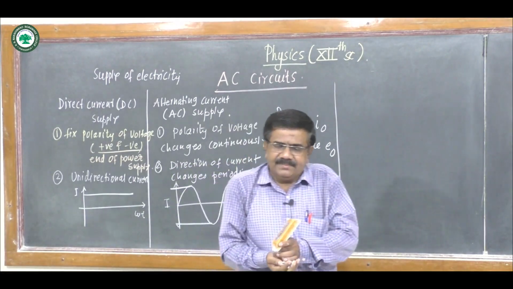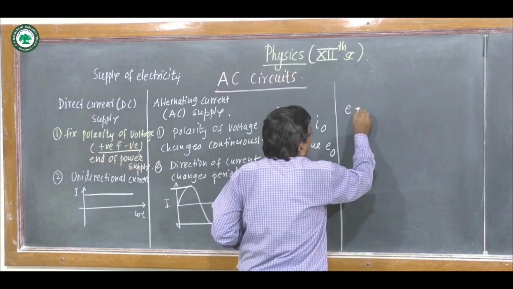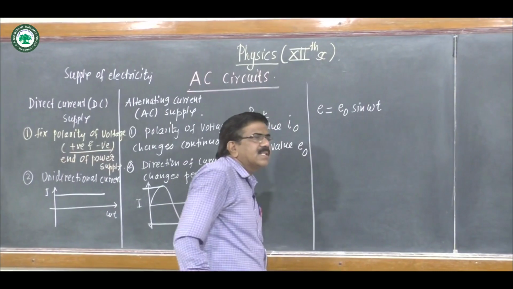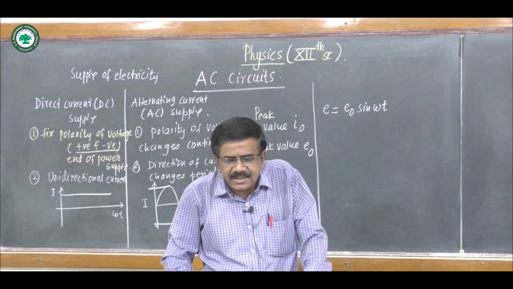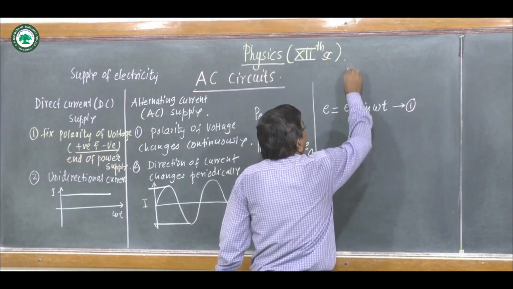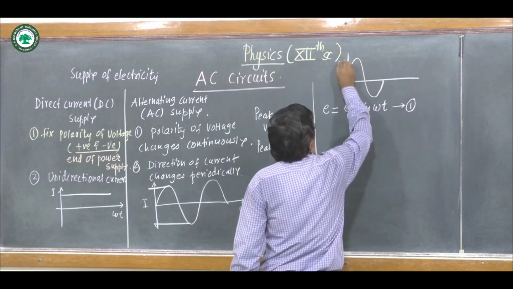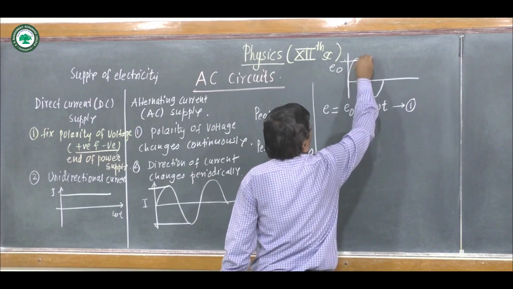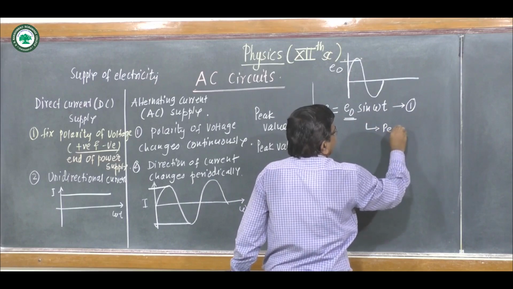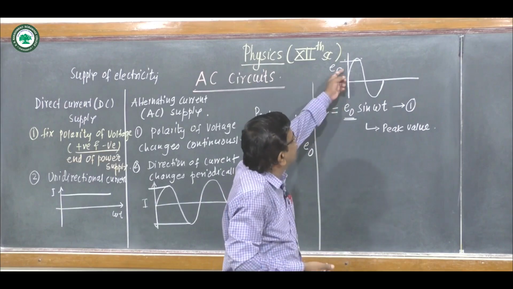In AC generator, the time dependent EMF is E equal to E0 sin omega t. This is the time dependent EMF in AC generator. Here this E0 is maximum value of EMF. Suppose this is E0, maximum value, or it is called as peak value of EMF.